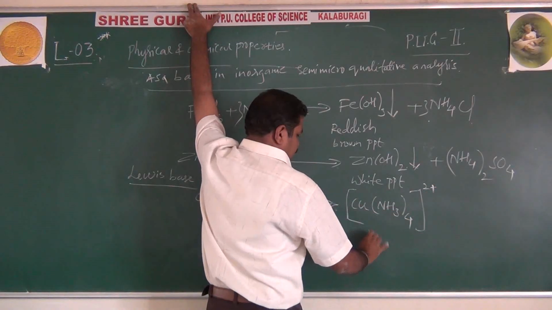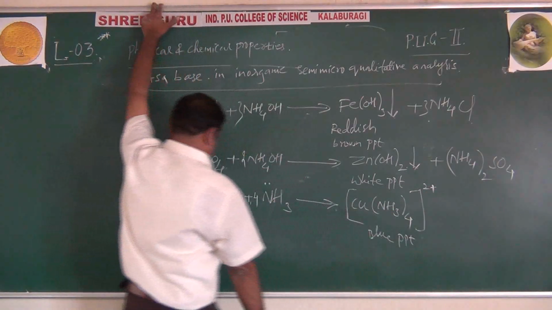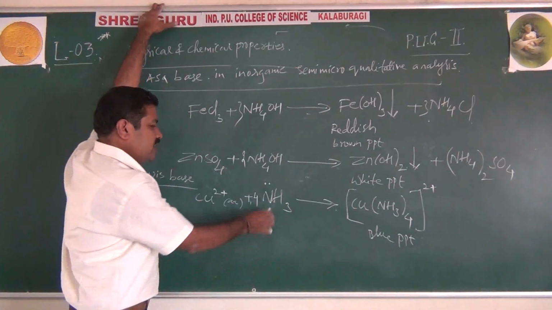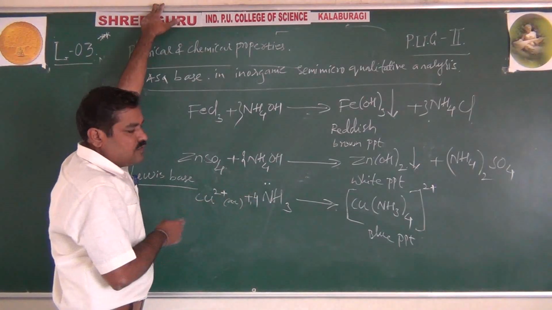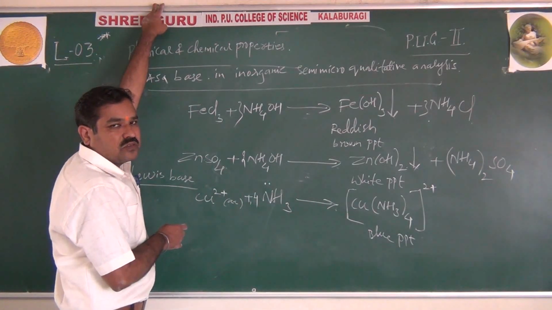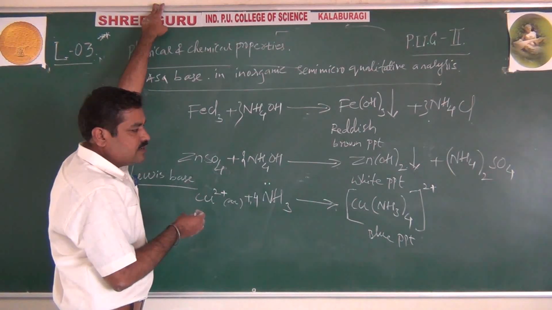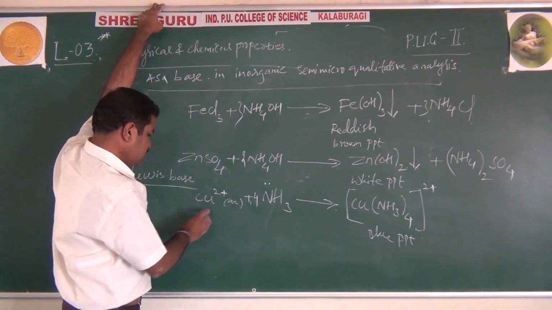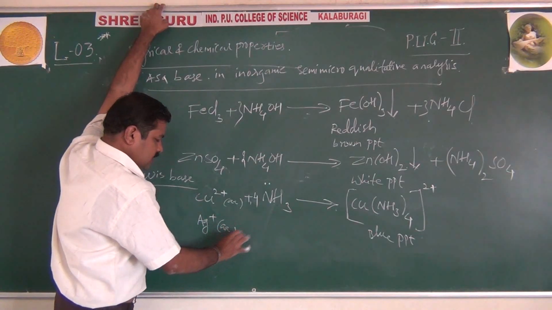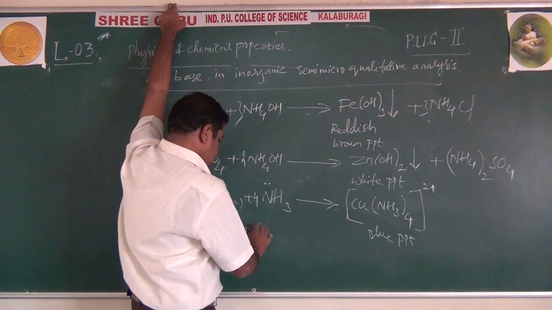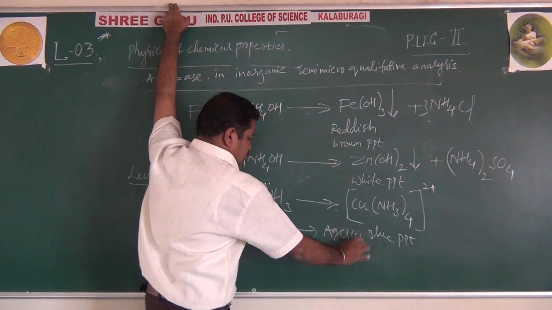What will you get? An intense blue colored solution. After adding ammonia, here it acts as a Lewis base because it is an electron pair donor, and it also forms a complex compound. In terms of complex salts, it is also used to detect radicals like copper 2+ and even silver. Ag+ aqueous, with Cl-, first forms AgCl, and this AgCl precipitates.